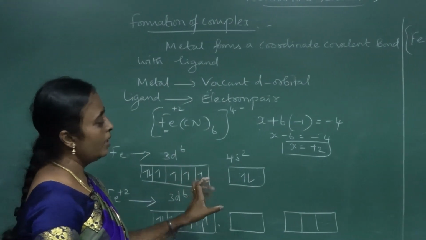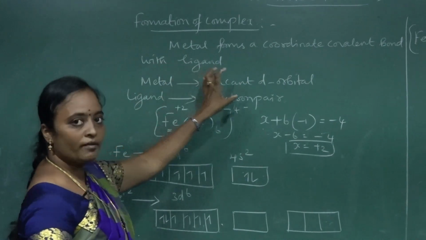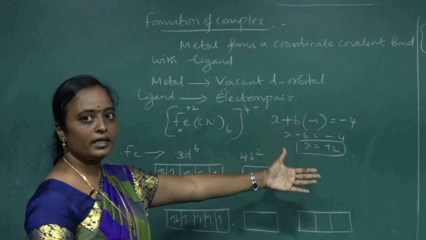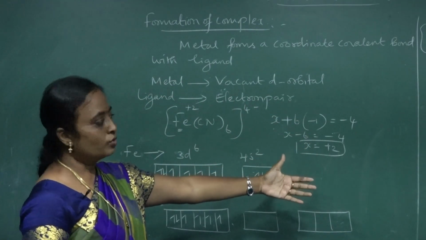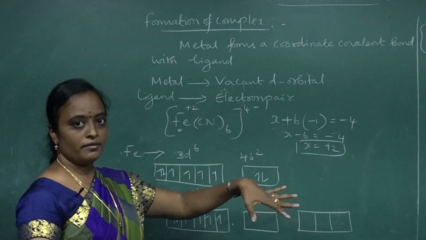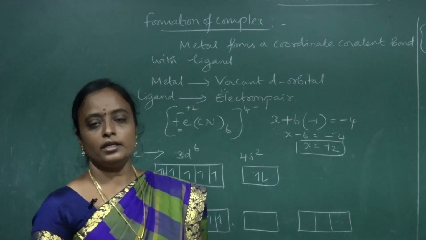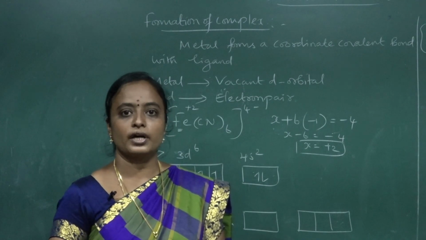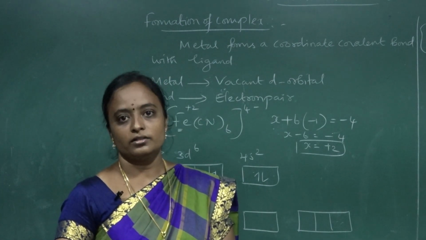Now I have taken only one complex. I have just explained how the metal atom creates vacant d orbitals and how the electron pairs enter the d orbitals. So far in this class we have discussed the catalytic property, formation of alloys, formation of interstitial compounds, and formation of colored ions. Okay, thank you.